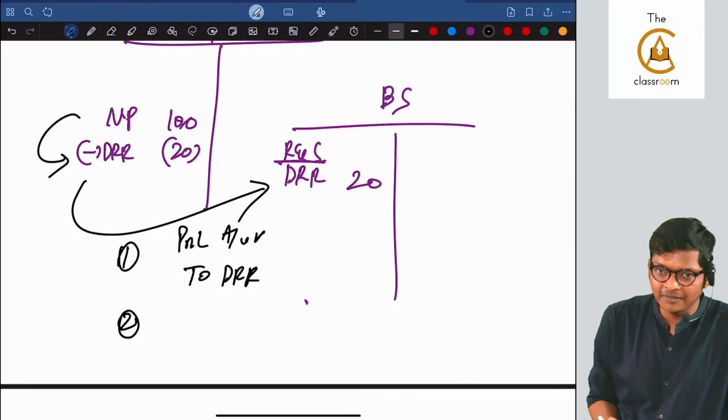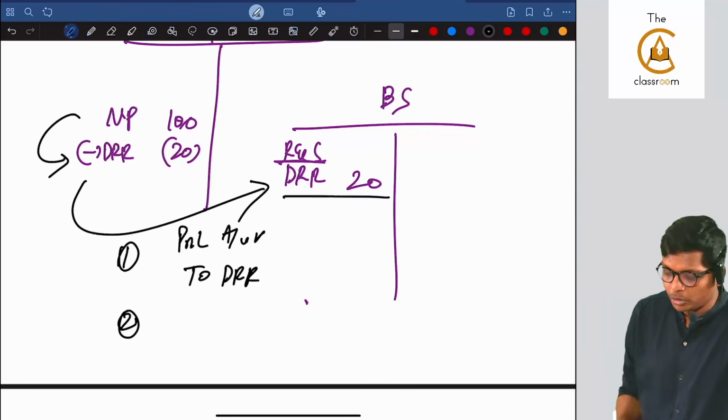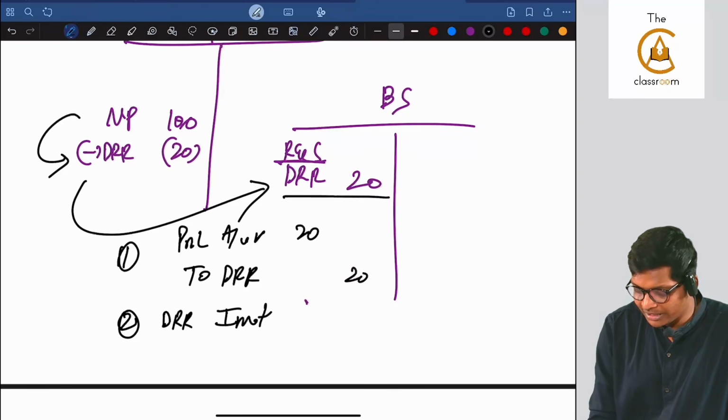Otherwise, what will happen? DRR will be there. What if I make all the assets 0? So I have to pass a corresponding entry: DRR investment account debit 20 to cash or bank.